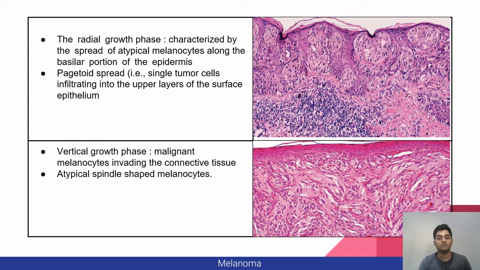For the vertical growth phase, malignant melanocytes invade into the connective tissue, as you can see here. There are also atypical spindle-shaped melanocytes. These two features are common in nodular melanoma.